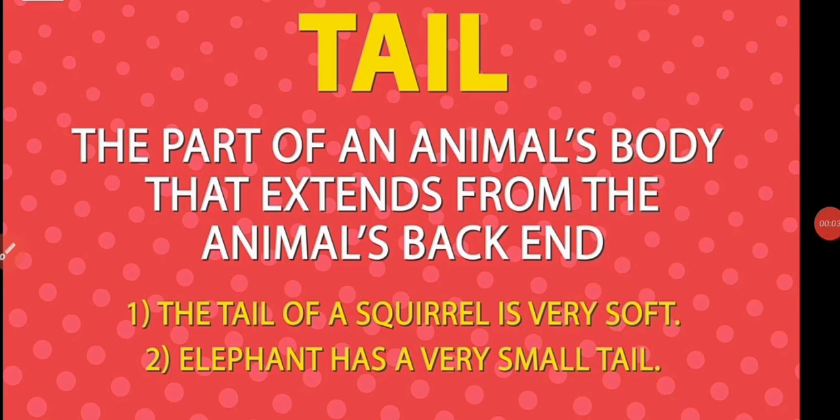Next word is tail, the part of an animal's body that extends from the animal's back end. Sentences: The tail of the squirrel is very soft. Second sentence: Elephant has a very small tail.